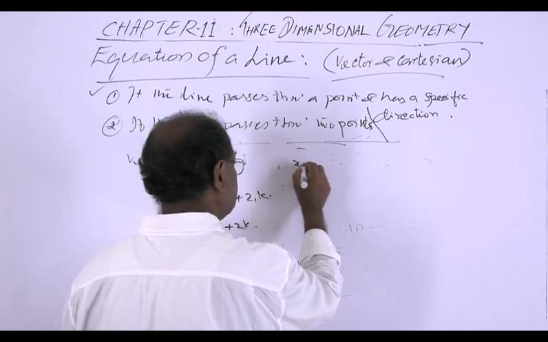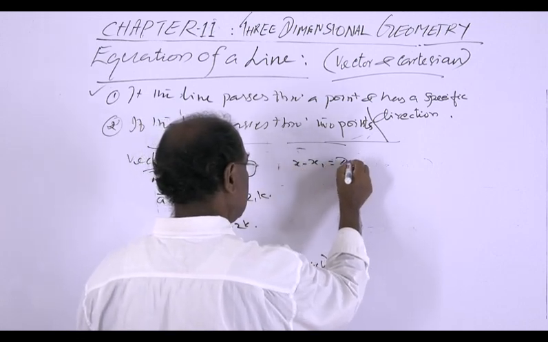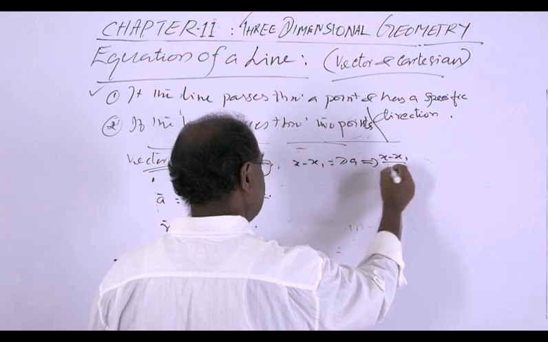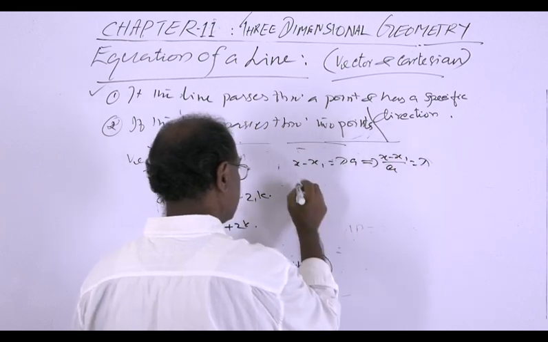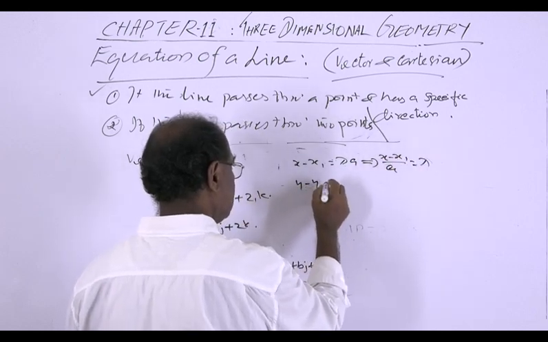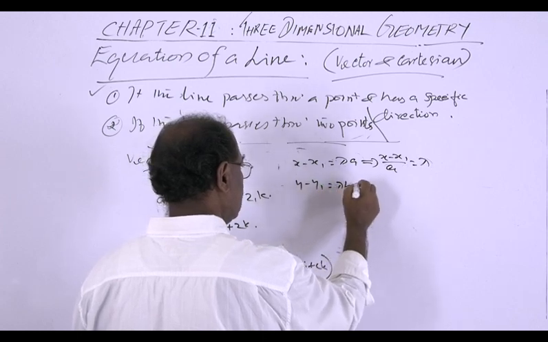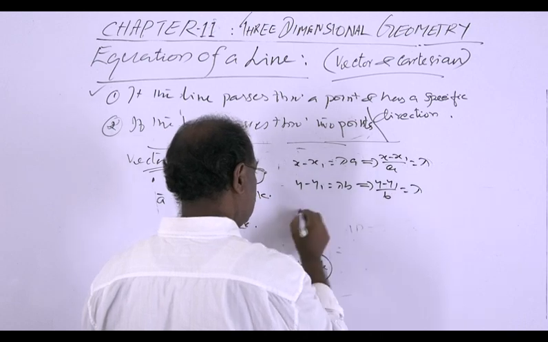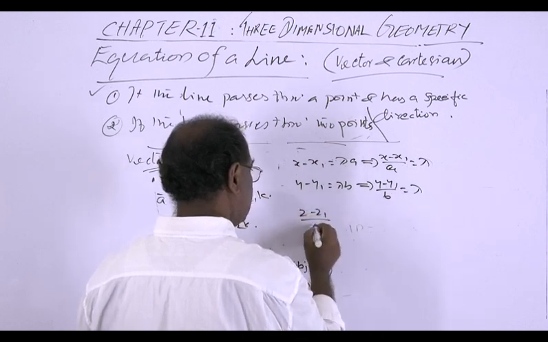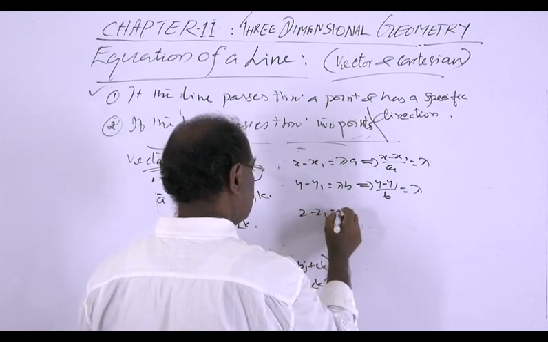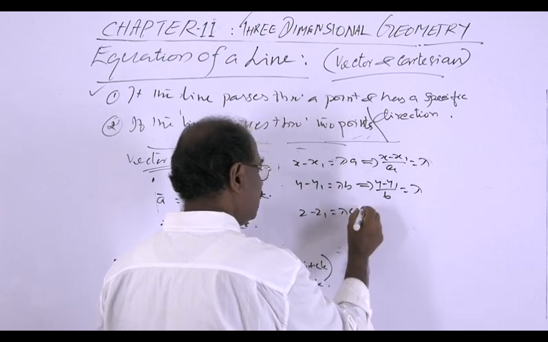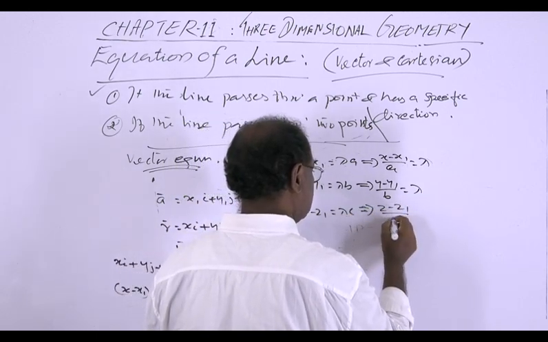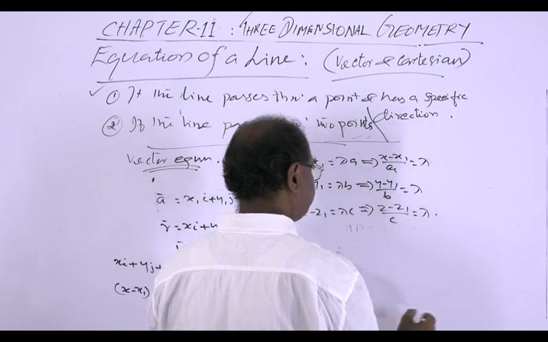So x minus x1 equal to lambda a gives x minus x1 by a equal to lambda. y minus y1 equal to lambda b implies y minus y1 by b equal to lambda. z minus z1 equal to lambda c gives z minus z1 by c equal to lambda.